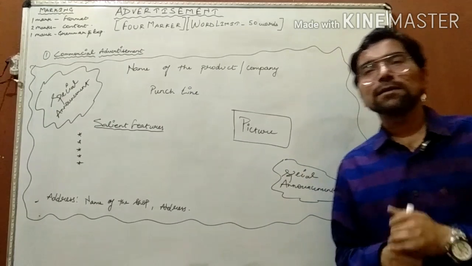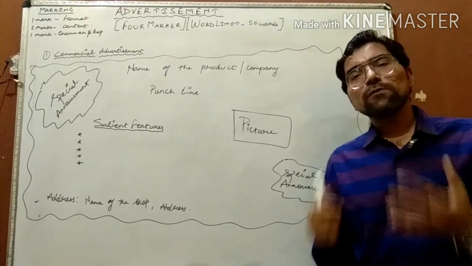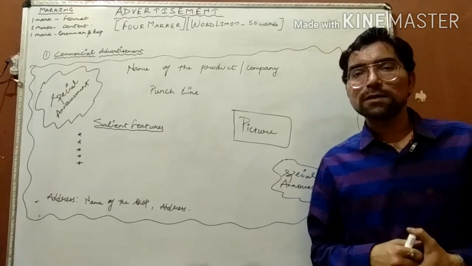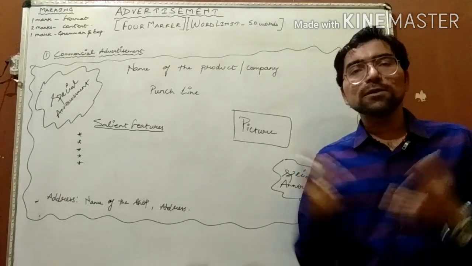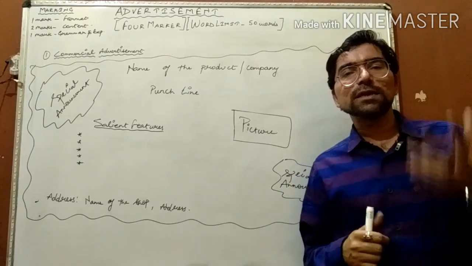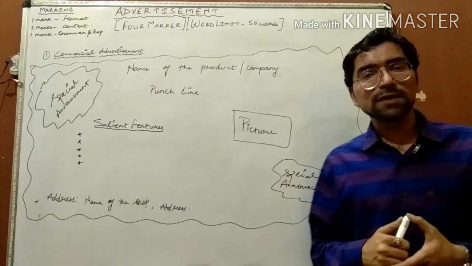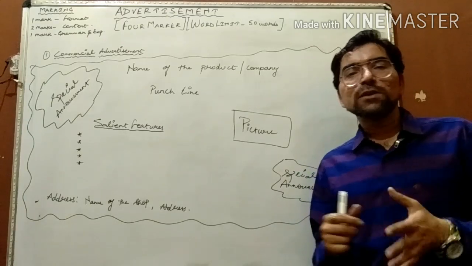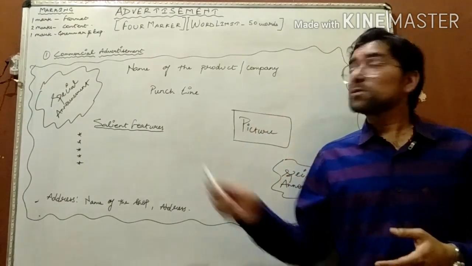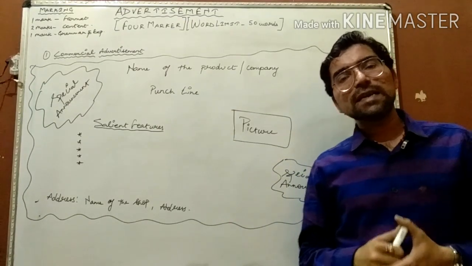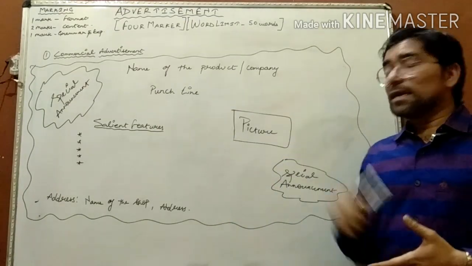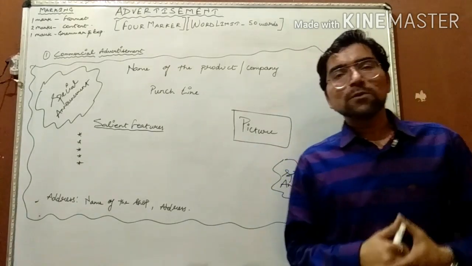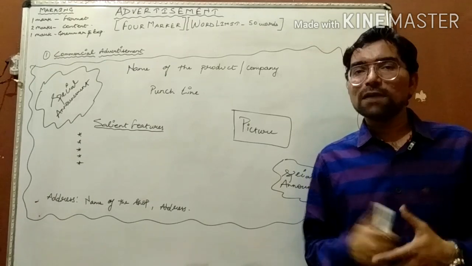Now I have decided that in the next session I will provide you some written examples so that you can understand much better. With this we have completed two topics of the writing section: first one is notice writing and the other one is commercial advertisement. In the next session I will give two videos. The first video will be of solved examples of commercial advertisement and notice writing, and the other video will be of classified advertisement.